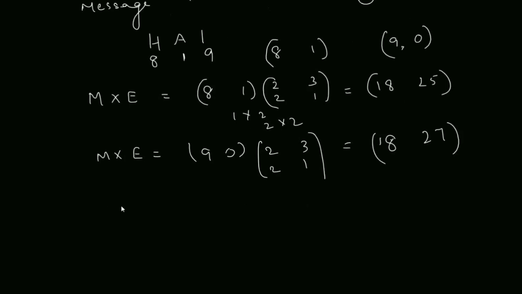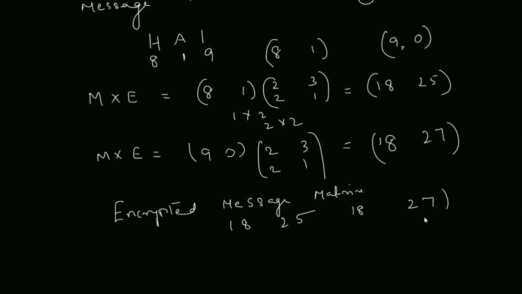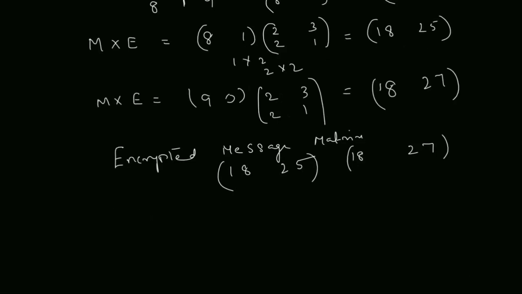So now the matrix E is this. The encrypted message matrix is, write all the matrices together, 18, 25, 18, 27. This is what we are getting, right? This is the message you're giving to him. Now we're going to decode this. Your friend has to decode this message.